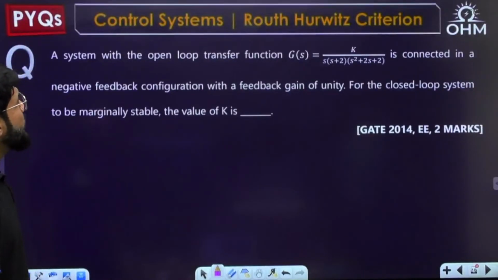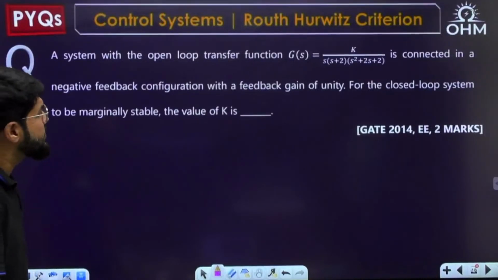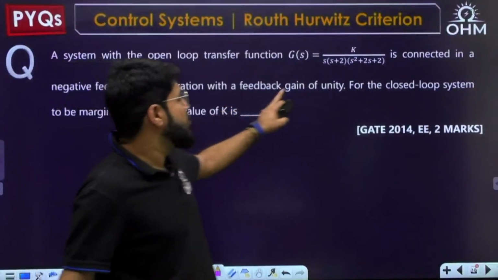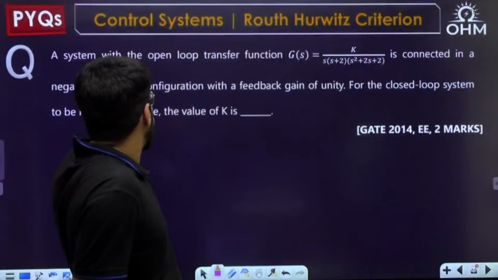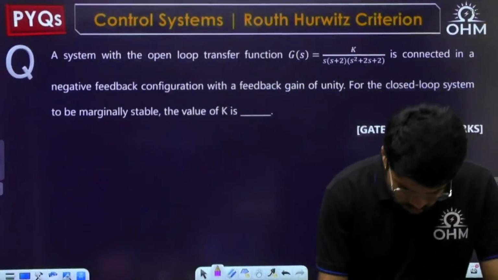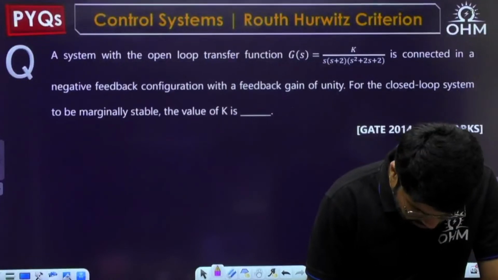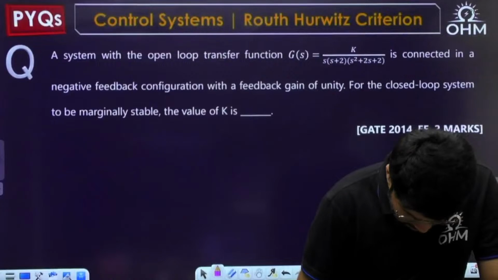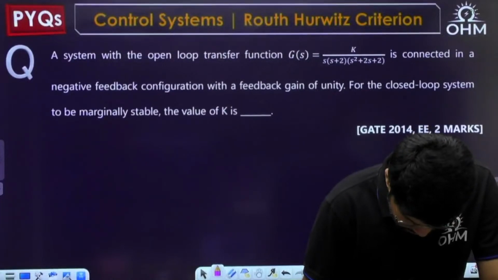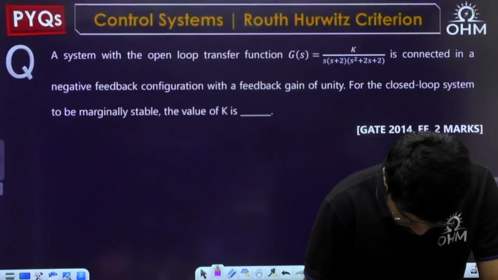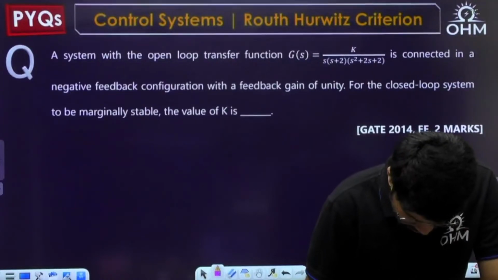A system with the open loop transfer function G(s) equal to k upon s, s plus 2, s square plus 2s plus 2 is connected in a negative feedback configuration with the feedback gain of unity. For the closed loop system to be marginally stable, what should be the value of k?